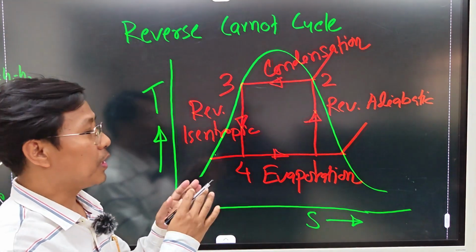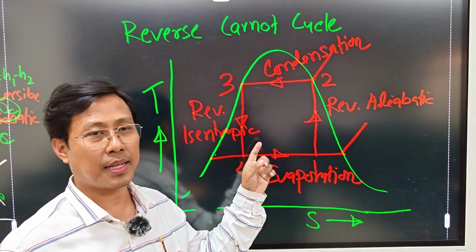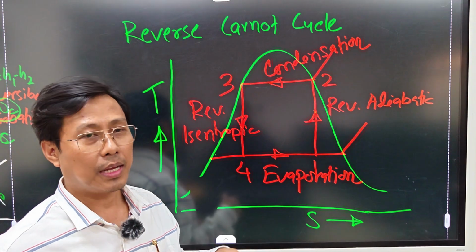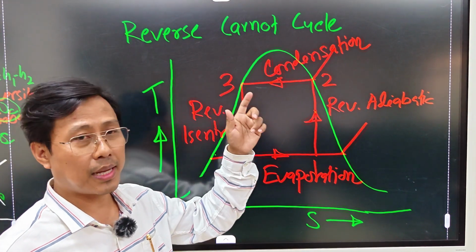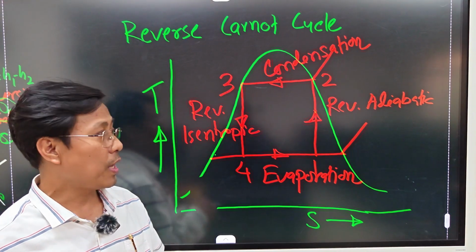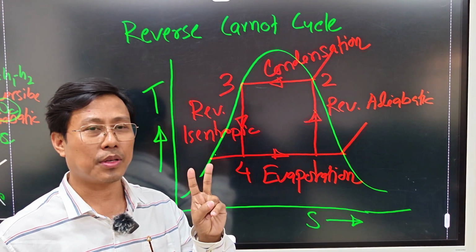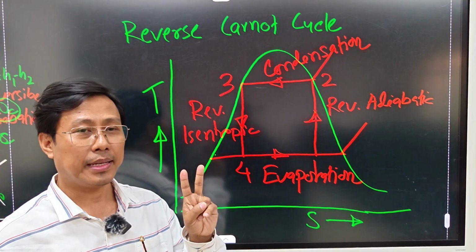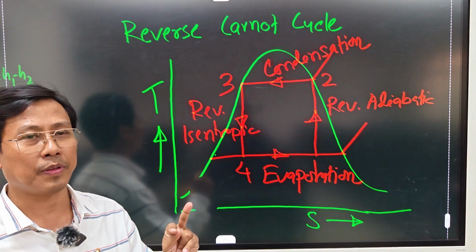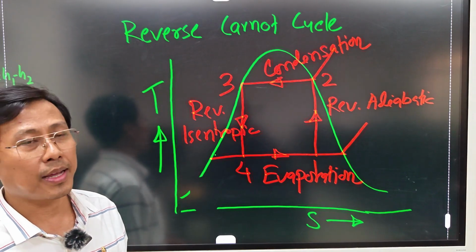Okay. So if we study this reverse Carnot cycle, we can have the comparison between reverse Carnot cycle and the vapor compression refrigeration cycle. So we are finding two major modifications. Okay, in the vapor compression refrigeration cycle, we are getting two main modifications. First modification is that